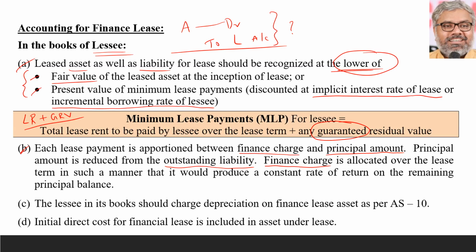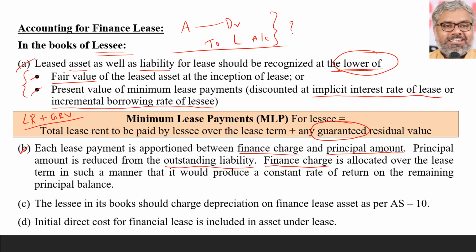How much interest should be calculated like that? In such a manner, they will produce a constant rate of return on the remaining principal balance. So the percentage of interest is supposed to be same on the remaining balances throughout the years. Naturally, it will be same. If not same, we have to find out that same rate, which is nothing but the implicit interest rate of lease. So, calculation is one part. Accounting treatment is another part.